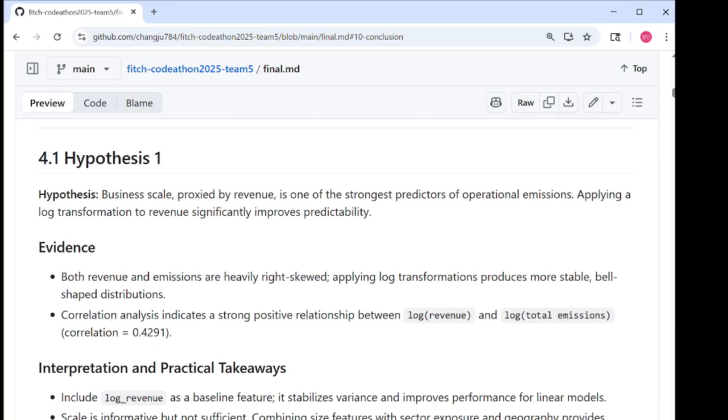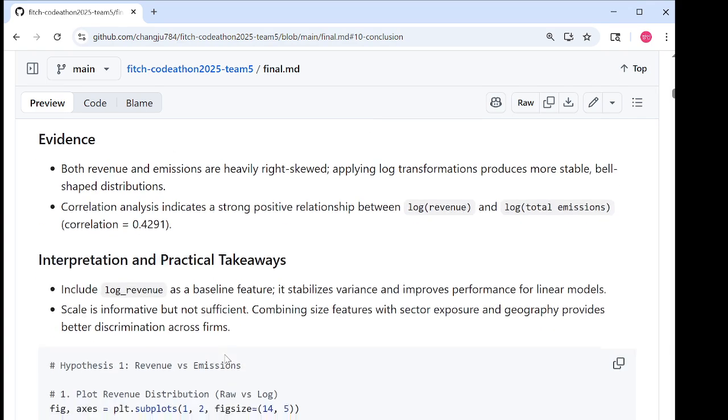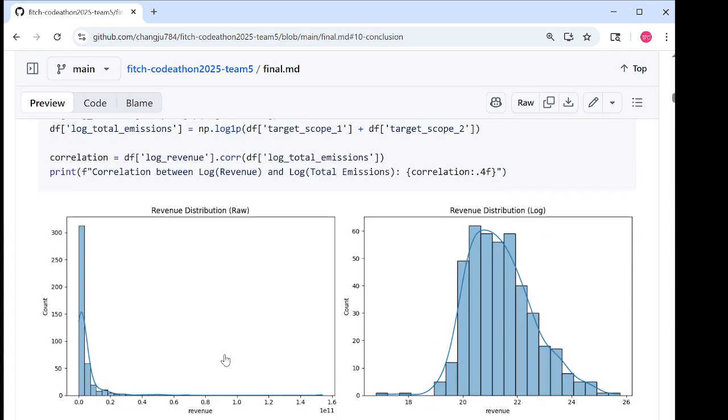So the first hypothesis is business scale. Basically, revenue is the strongest single driver of emissions. We plotted revenue and emissions, and both were extremely skewed. After taking logs, the distributions looked much cleaner.